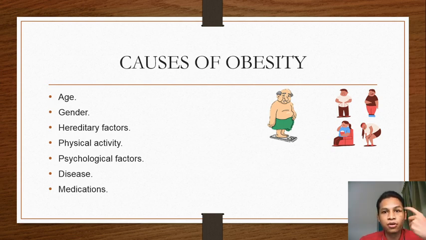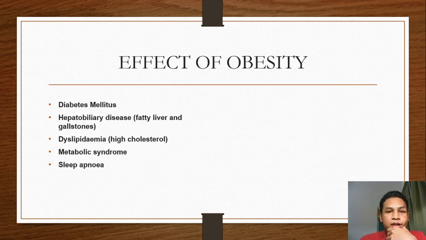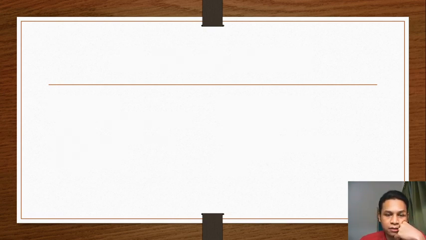Finally is medication. Medication such as steroids used by bodybuilders at the gym, or medication to treat depression, can contribute to obesity. Moreover, there are several effects of obesity such as diabetes, metabolic syndrome, heart failure, high blood pressure, and gout, and others.